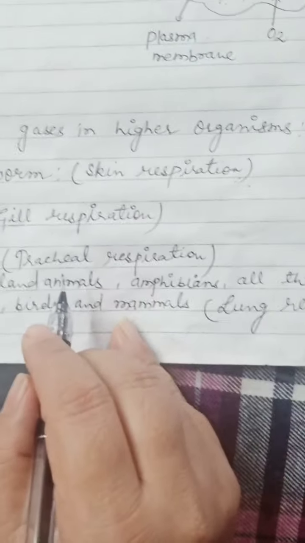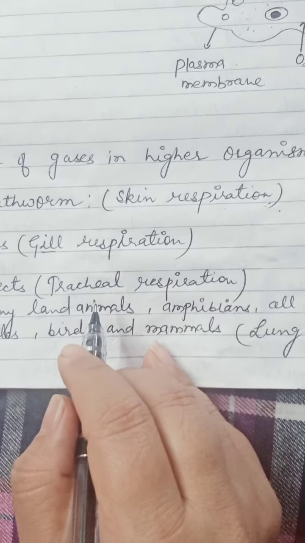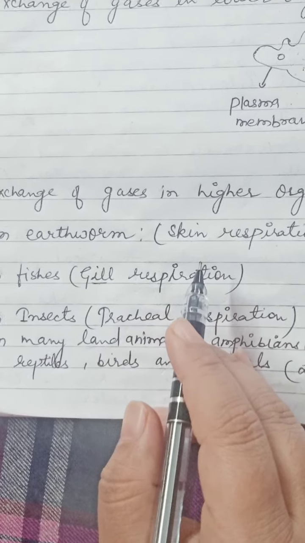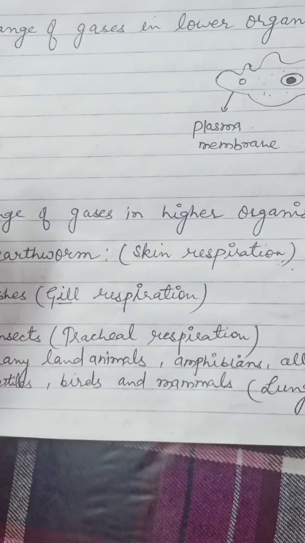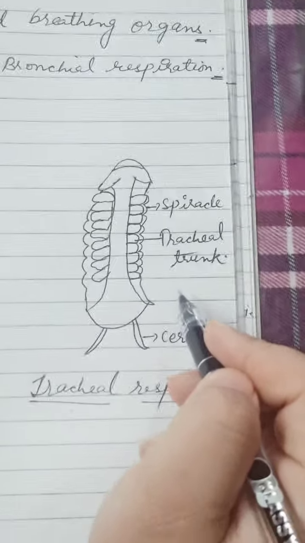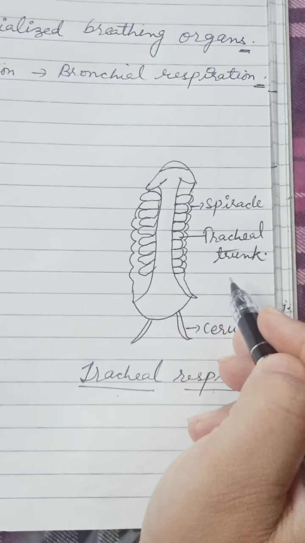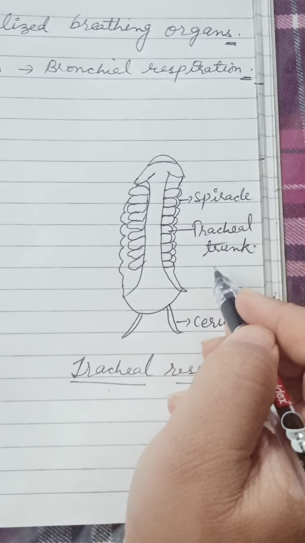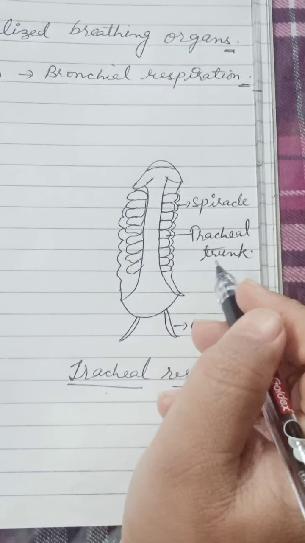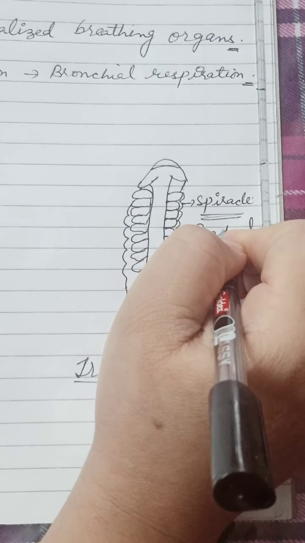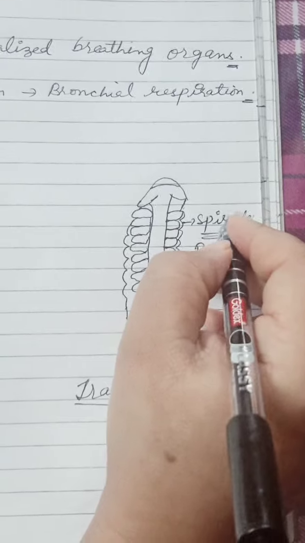Now we will know about tracheal respiration. In all insects like cockroach and grasshopper, the respiratory organs are highly branched. This is the diagram of tracheal respiration of cockroach. These are highly branched air tubes that are known as the trachea, and these trachea are connected to the atmosphere by minute respiratory openings called spiracles. These are the spiracles, also known as the stigmata.